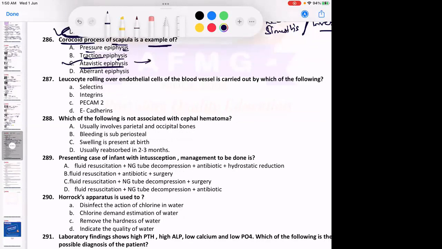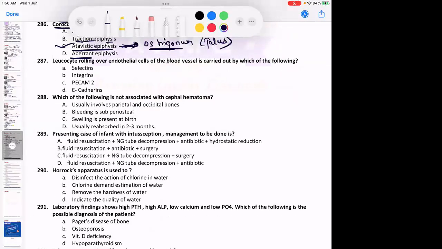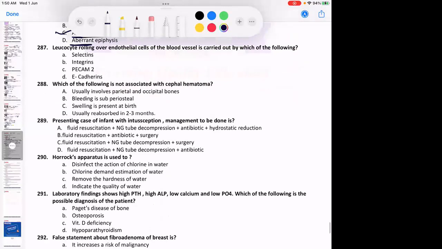The other example is os trigonum, which is nothing but the posterior tubercle of the talus bone. So both of these are atavistic epiphyses. What do you mean by atavistic? They are formed as a separate bone, but they finally merge or fuse with the main bone. Aberrant epiphysis is not always present. It is sometimes present, sometimes absent.